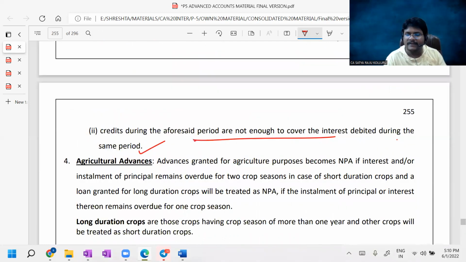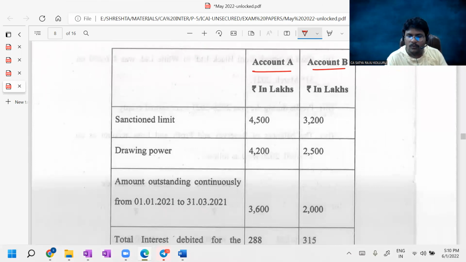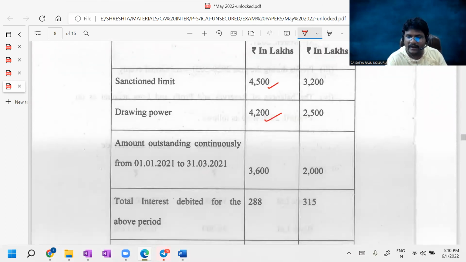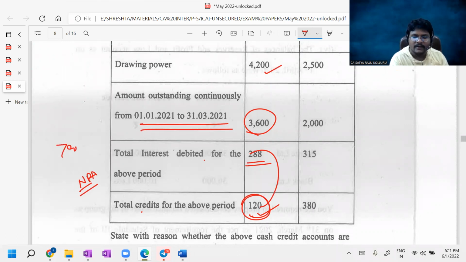Sir, why am I discussing CC or OD in a detailed way? Because the sub question they asked about is cash credit only. Two accounts are given, account A and account B. The sanction limit is 4,500, drawing power is 4,200, amount outstanding was 3,600, total interest debited for the above period is 288, and the total credits for the above period is 120. The amount of credits is not enough to cover the interest. That's why it is an NPA.